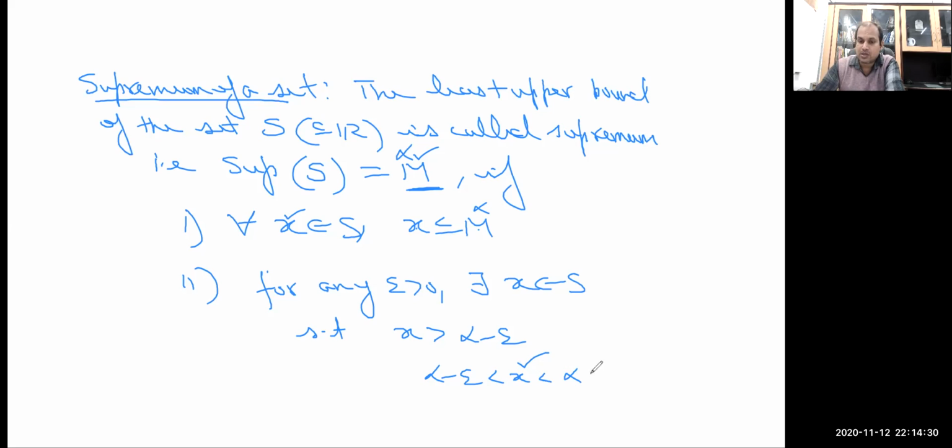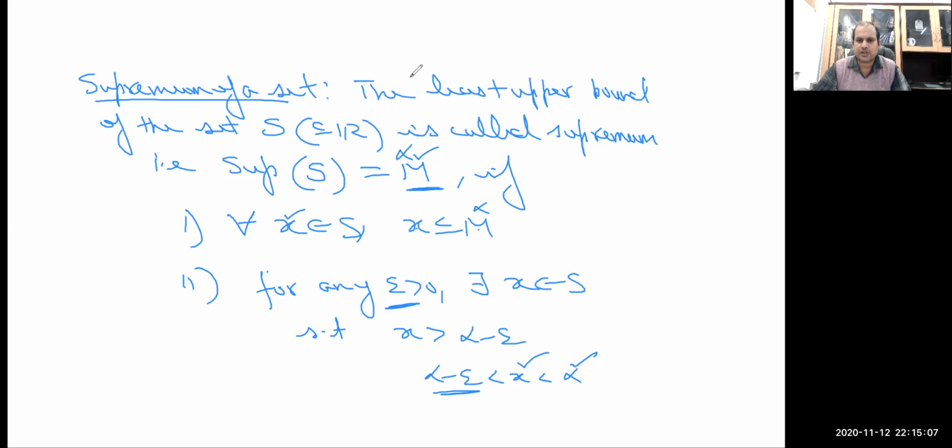This one is important because alpha is the least upper bound. So no member less than alpha is going to be its upper bound; epsilon is a real number, alpha is a real number. So there exists at least one member x from the set which is greater than alpha minus epsilon, or which lies between alpha minus epsilon and alpha. The same reasoning can be used in the case of the infimum of the set. All these definitions will be required in the proof.